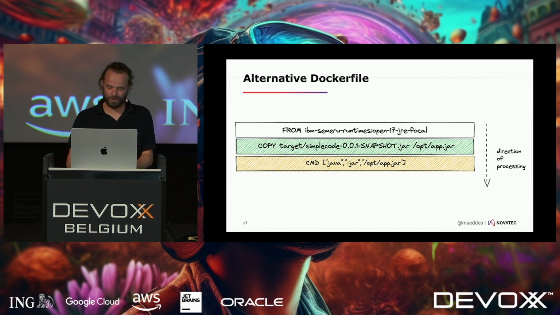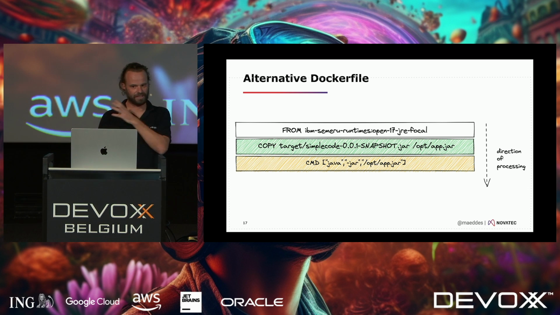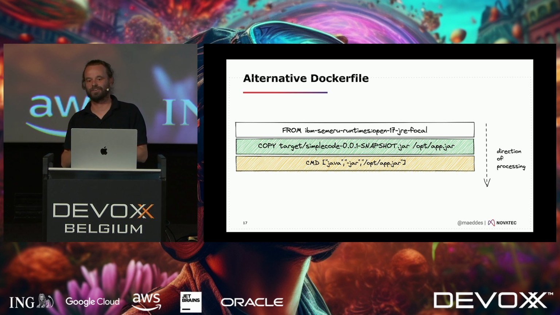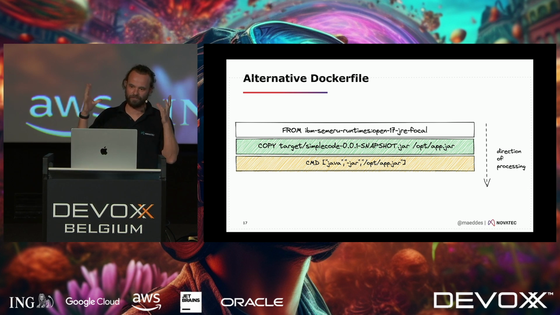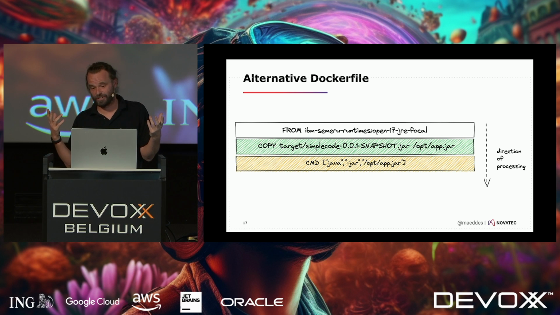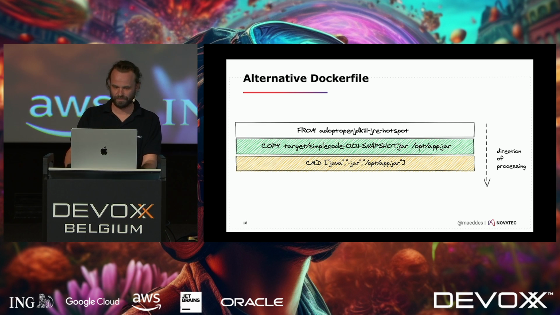But still, what you can't see from here is what is beneath that runtime. Which Linux distribution is there? What kind of libraries and binaries are in that base layer? And that can sometimes become an issue when there's a new exploit or vulnerability coming up, and you're in the situation of asking, okay, is that in my container or not?